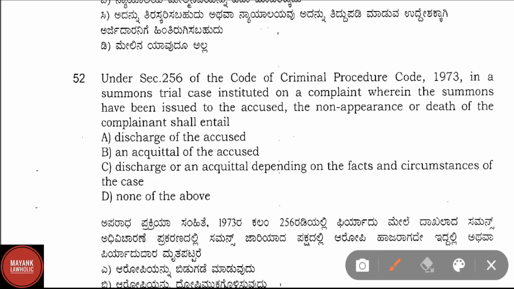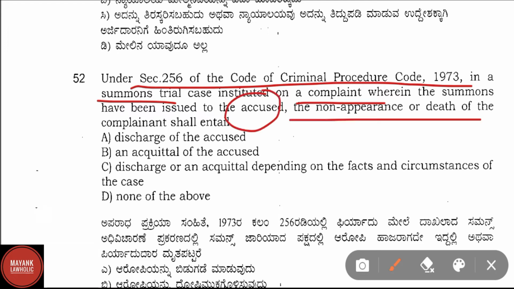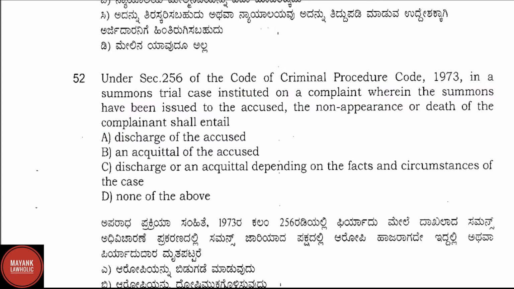Under section 256 of the Code of Criminal Procedure 1973, in a summons trial case instituted on a complaint wherein the summons have been issued to the accused, the non-appearance or the death of the complainant shall entail option A, discharge of the accused, option B, an acquittal of the accused, option C, discharge or an acquittal depending upon the facts and circumstances of the case, and option D, none of the above.